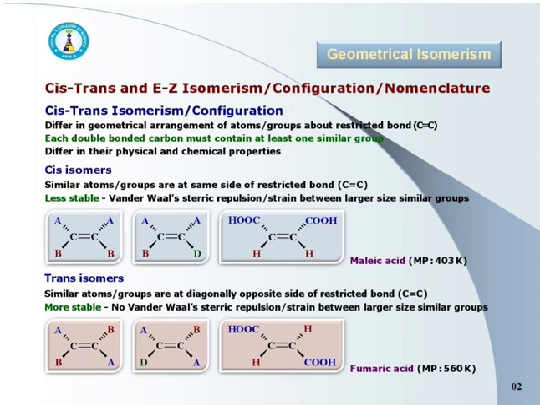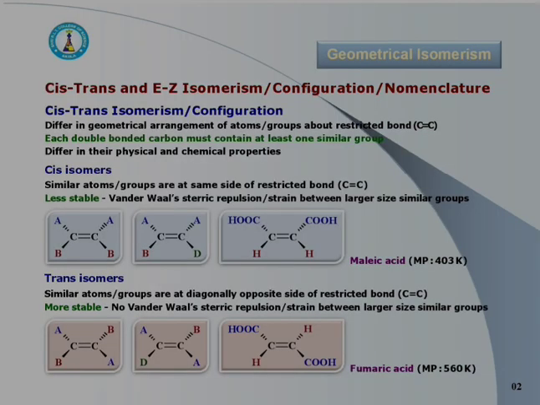Keep in mind, maleic acid is less stable than fumaric acid. Maleic acid is less stable, so it has a low melting point, 403 Kelvin, whereas fumaric acid is more stable, it has a high melting point, 560 Kelvin.